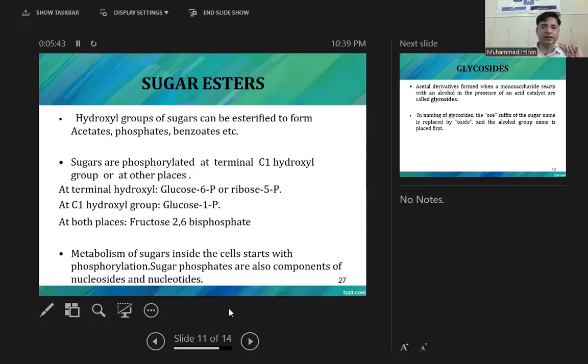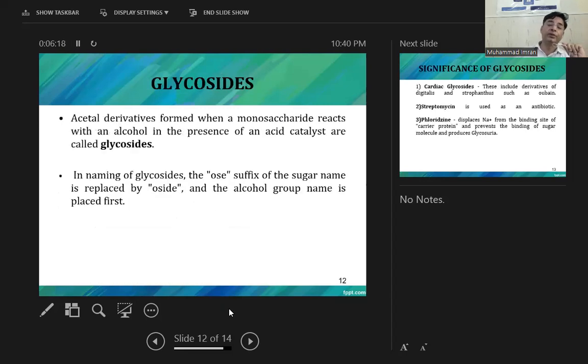Then sugar esters: hydroxyl groups of sugars can be esterified to form acetate, phosphate, and benzoate groups. For example, in glycolysis, glucose is phosphorylated on carbon number 6 to form glucose 6-phosphate. This is an ester bond, a phosphoester bond. Then we have fructose. Fructose is phosphorylated at carbon number 1 and carbon number 6 to produce fructose 1,6-bisphosphate. And later on it will produce energy.